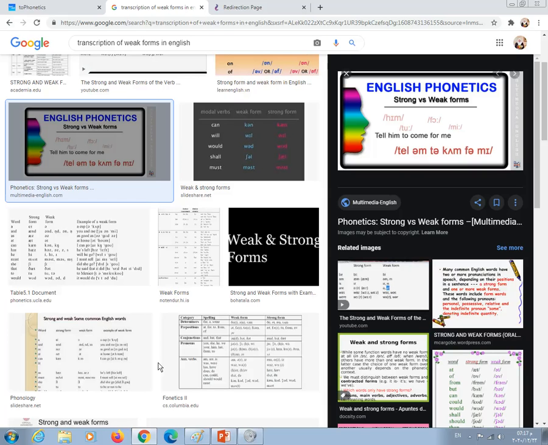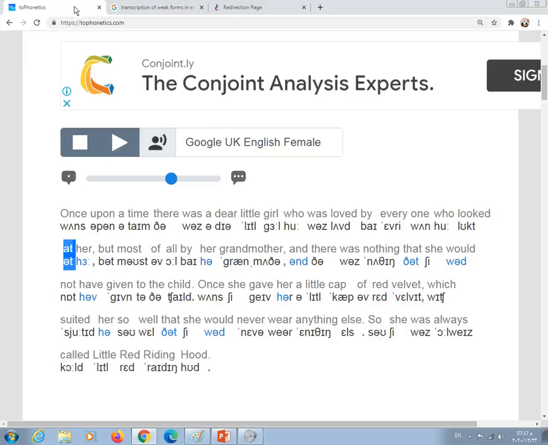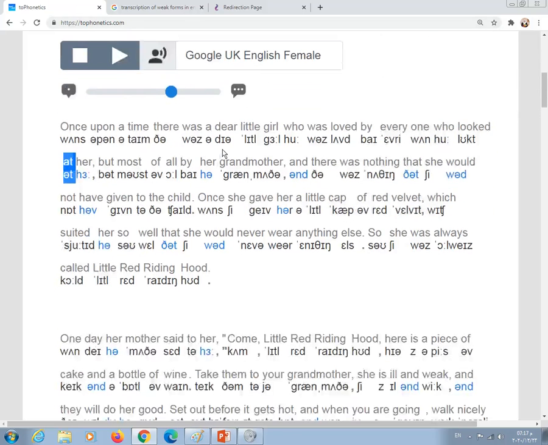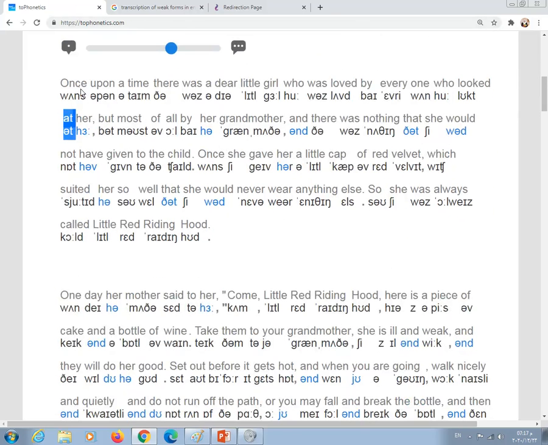Here we go to our transcription and reading practice. I'm gonna read word by word or utterance by utterance, and then have some comments on the transcription.